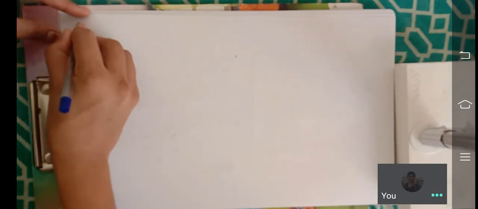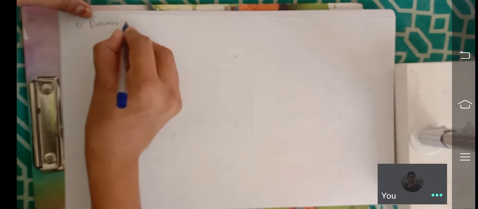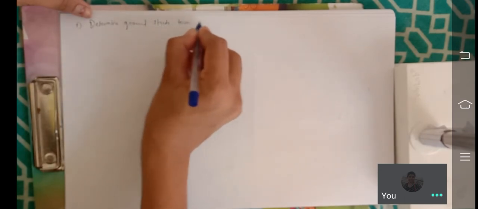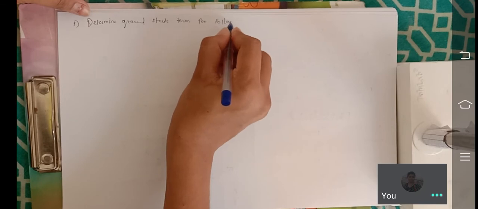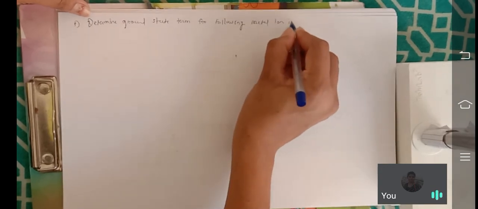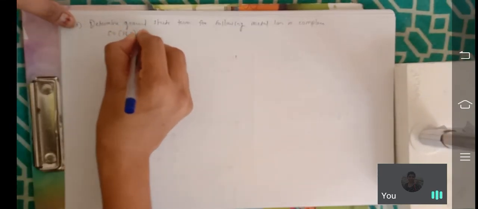Hi friends, now we see the third example. The question is same. What is that question? Determine ground state term for following metal ion in complexes. What is that complex? [Co(H2O)6]3+. Okay, this is the complex.